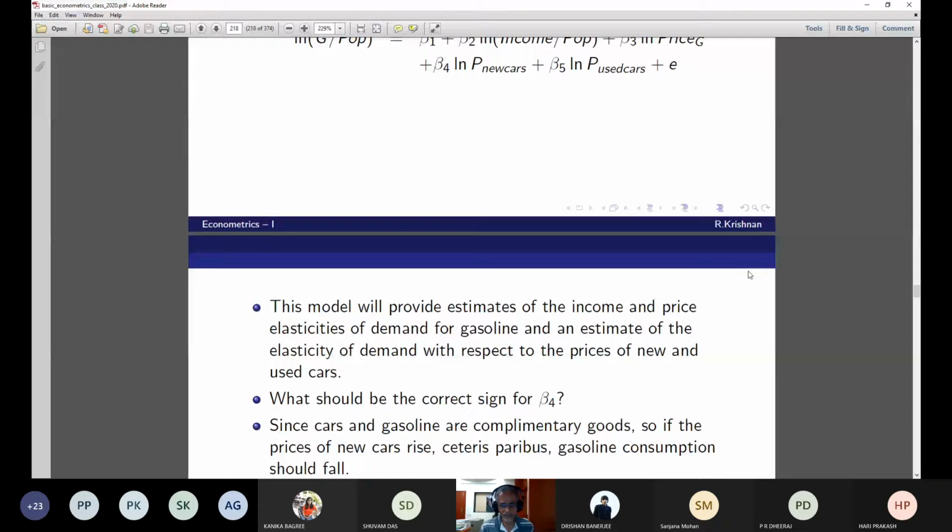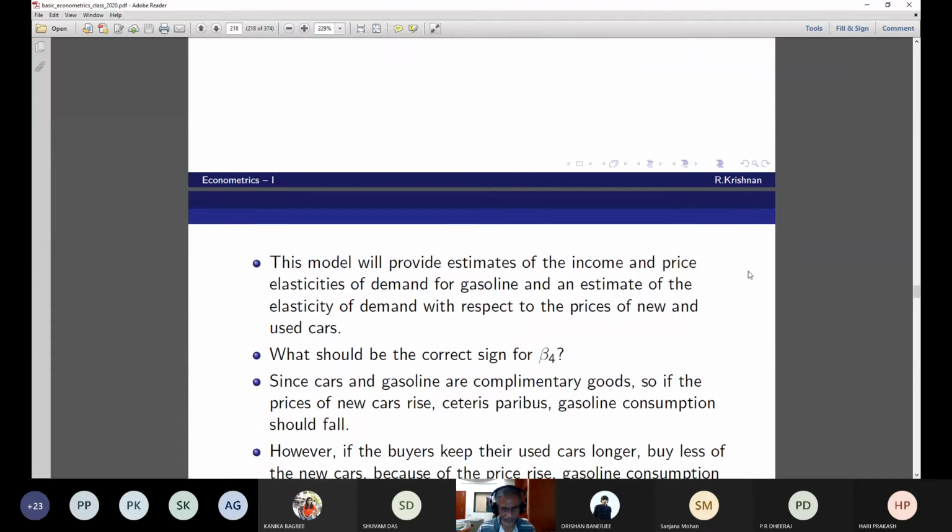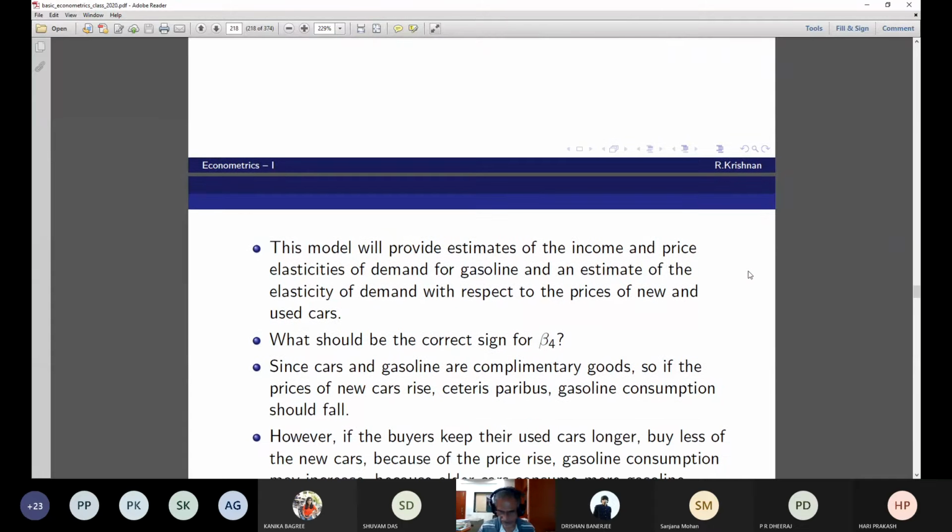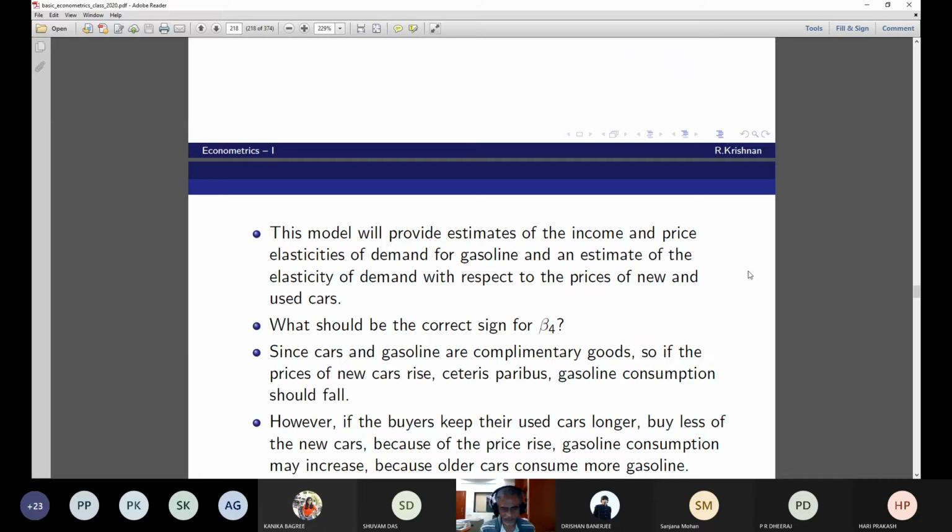So if the prices of new cars rise, ceteris paribus, gasoline consumption should fall. Is it okay? Buyers keep their used cars longer and buy fewer new cars because of the price rise. Gasoline consumption may increase because older cars consume more gasoline. This is also correct.